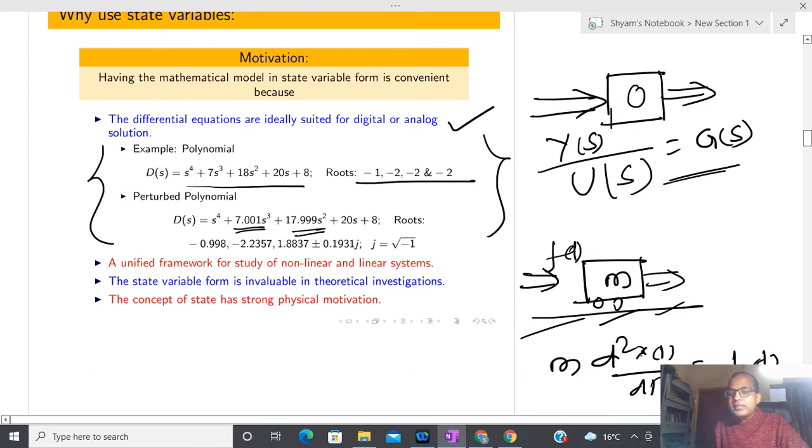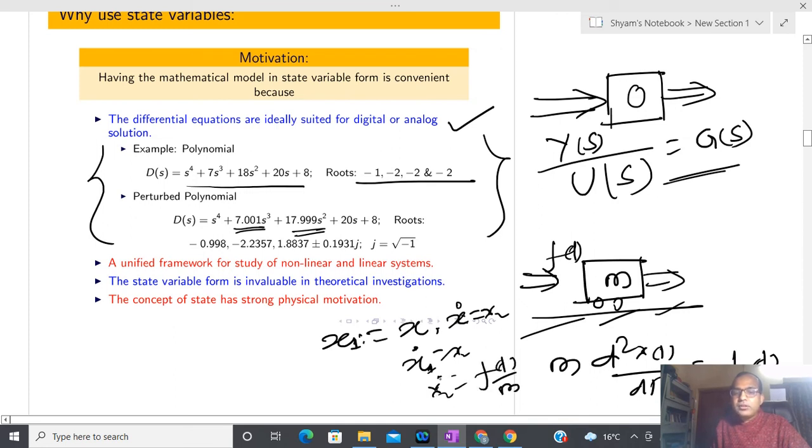And if you see this differential equation, clearly what I have done is I have represented position using x1, and x dot I am going to represent using x2. So it is possible to show that x1 dot equals x2 and x2 dot equals f(t) by m. Does anyone have confusion on this representation?